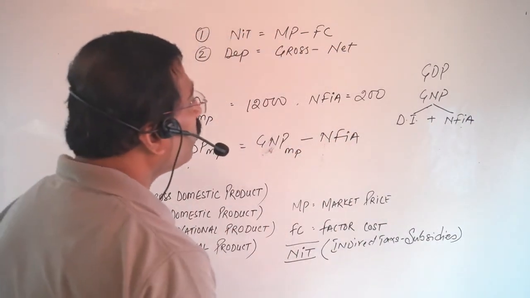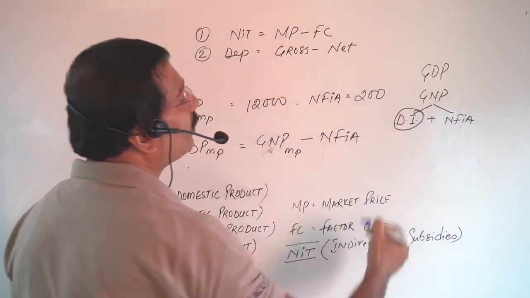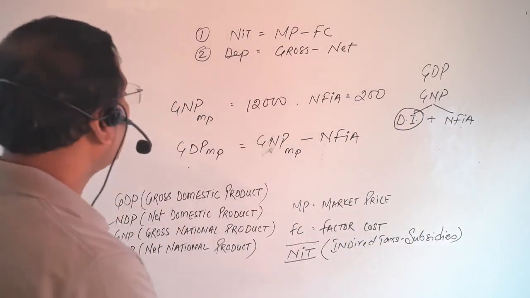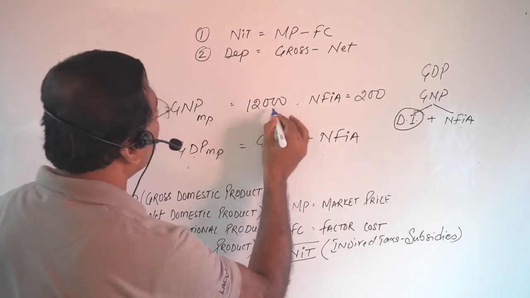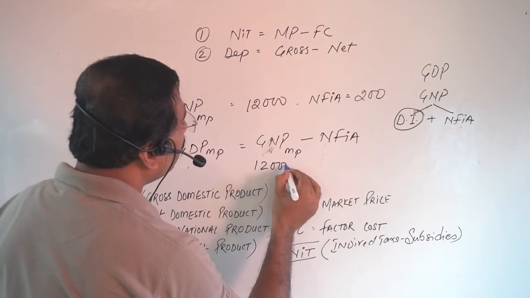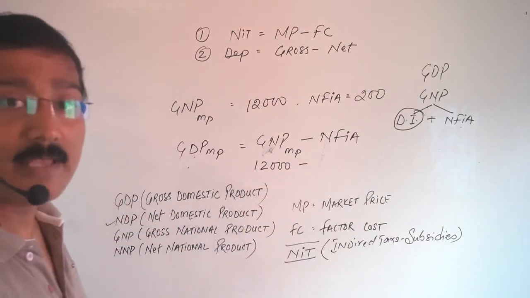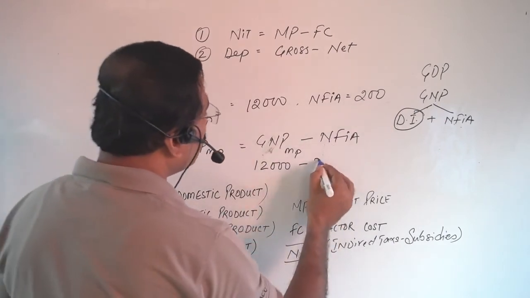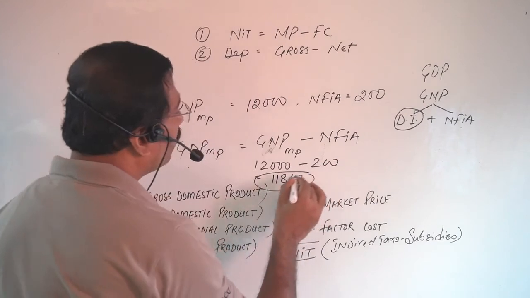Okay, if you deduct GNP minus NFIA, definitely you will get domestic income or GDP MP. Now here GNP MP is given, that is 12,000 minus NFIA, that is 200. So here it will be 11,800.